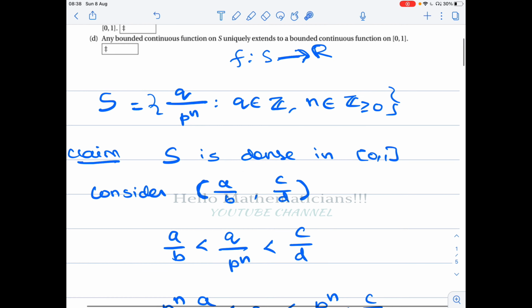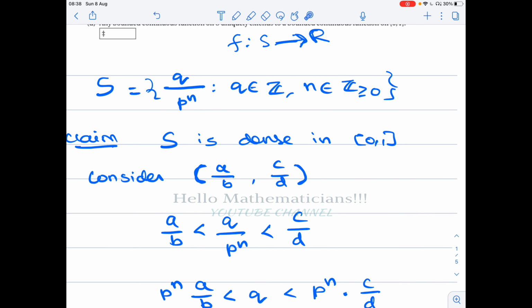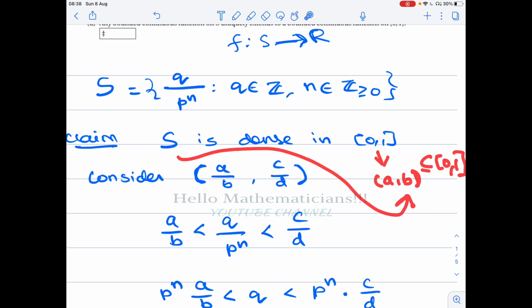To prove a set is dense, you take any open neighborhood (a, b) contained in closed [0, 1], and you prove that there is a point of S which lies inside this interval. It is enough to prove this.